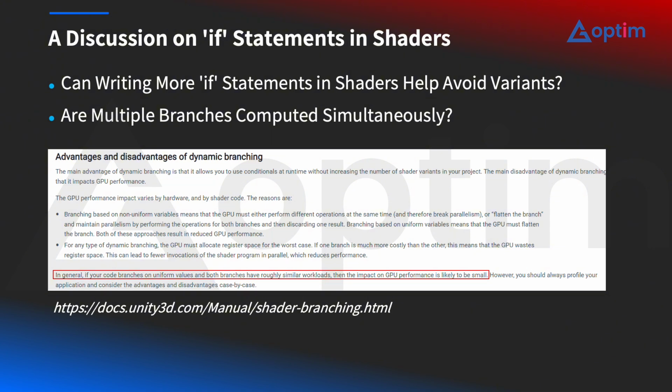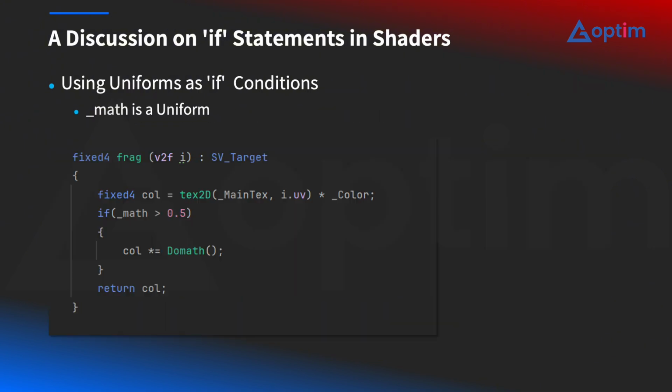First, let's look at what the Unity documentation says. Unity discusses a concept called dynamic branching. Traditionally, shader branching is often implemented through static keywords such as multi-compile or shader feature, which generate separate shader variants. If we do not use those static keywords and instead write logic directly with if statements, then we are using dynamic branching. In the Unity documentation, there is a conclusion that states, when the condition of an if statement is controlled by a uniform variable, the performance impact is generally quite small. We wanted to verify this statement with actual measurements.